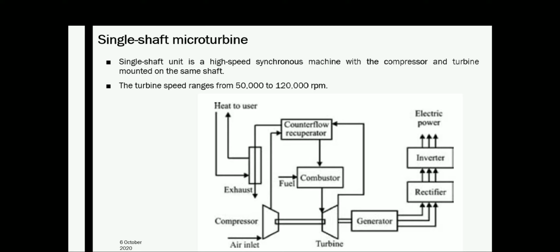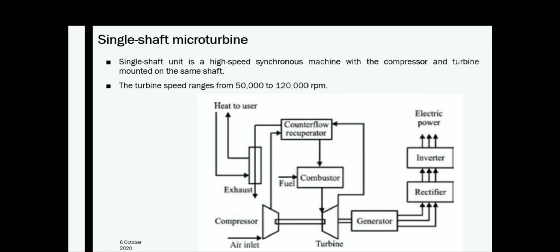And power electronics components are, you can see that in single shaft machines, the high frequency AC voltage generated by the alternator is converted to the standard power frequency voltage through power electronic interfaces. You can see the AC to DC and DC to AC conversion here. The generator output is given to the rectifier, then to the high frequency inverter, then to the electric power. Frequencies in the range of 1.5 kilohertz to 4 kilohertz AC voltage are generated.